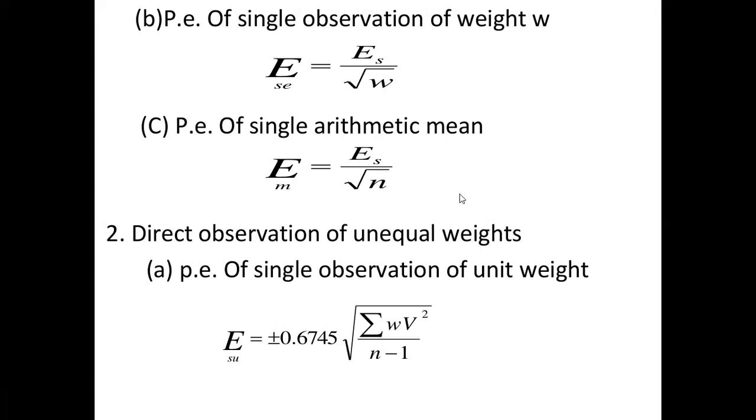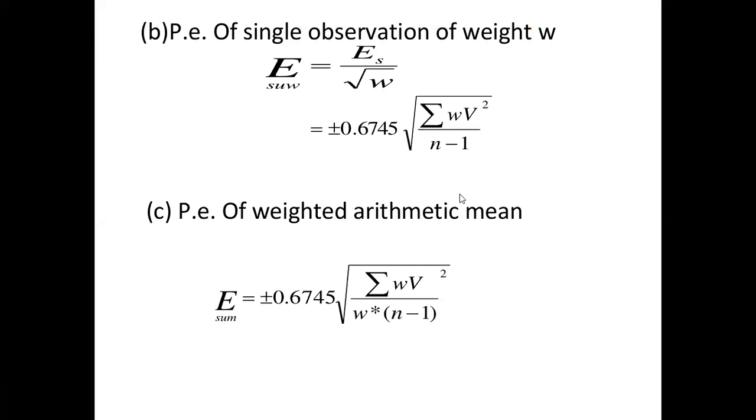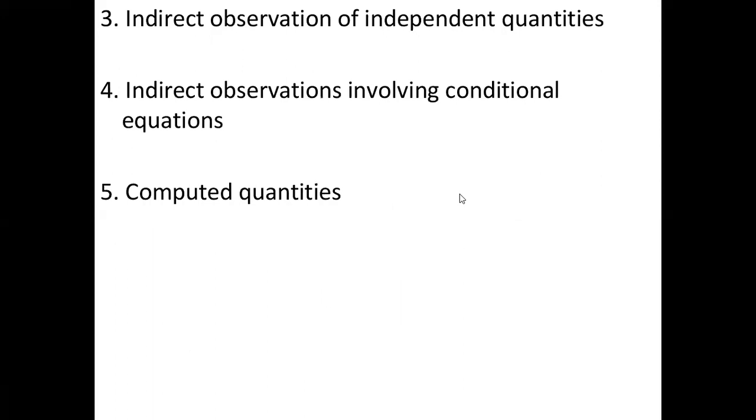Direct observation of unequal weight. PE of a single observation of unit weight ESU is equal to plus or minus 0.6745 under root sigma W V square upon n minus 1. Probable error of a single observation of weight W is ESUW, equal to ES upon under root W, which is equal to plus or minus 0.6745 under root sigma W V square upon n minus 1. PE of weighted arithmetic mean E sum is equal to plus or minus 0.6745 under root sigma W V square upon W into n minus 1.